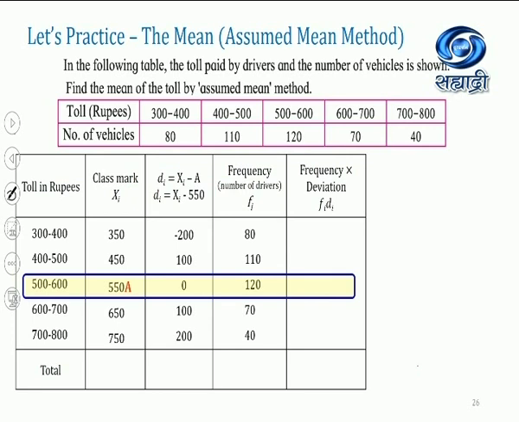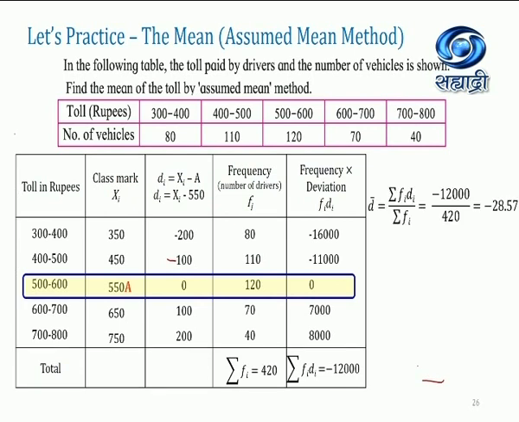Then we multiply all the deviations and the frequencies. We get the answer. This will be minus 100 because we subtract 450 minus 550. Next, here is the multiplication of both columns. First is summation of fi, summation of fi di.